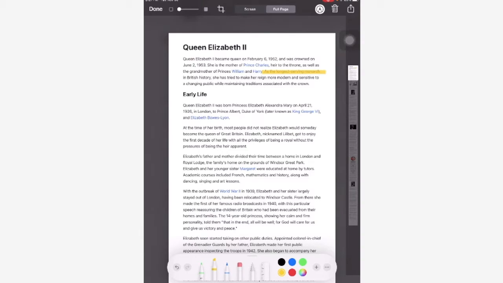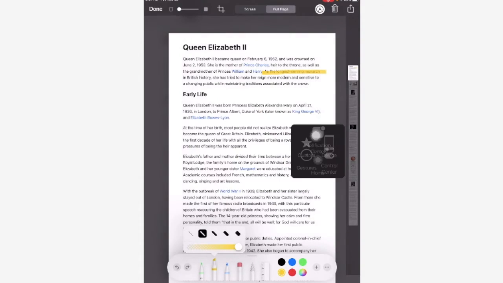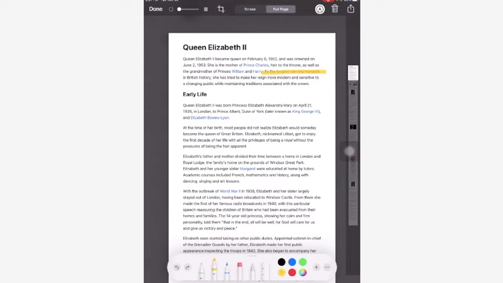So what do I need to do? First of all, I'm going to undo what I just did. Well, you can just make the yellow really light. That's right. I'm going to tap on the tool and I'm going to make the yellow really light right here. See how I'm sliding that down? Okay, how come it didn't undo? Undo. There we go. Okay, so now you can see what you're highlighting.